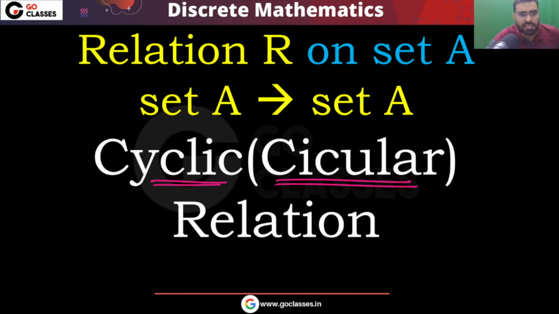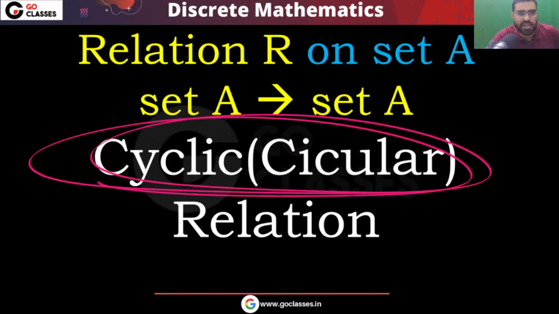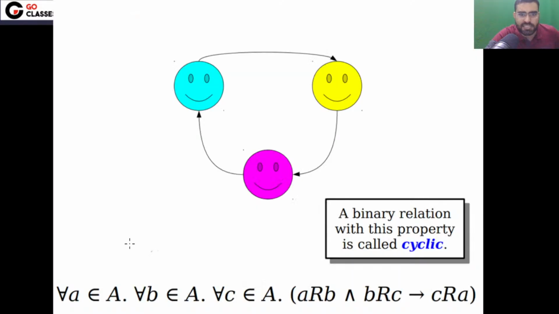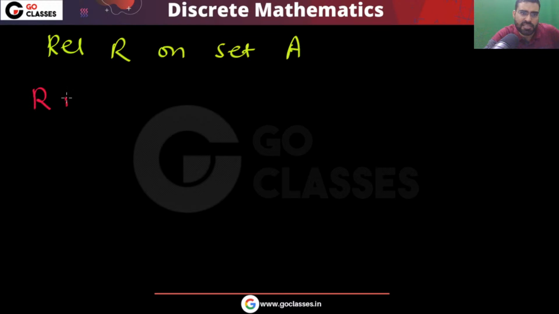Now the next property is cyclic. When can I say a relation from set A to set A is circular or cyclic? Let's assume you have a relation R on set A. In which situation can I say that R is cyclic, or circular?